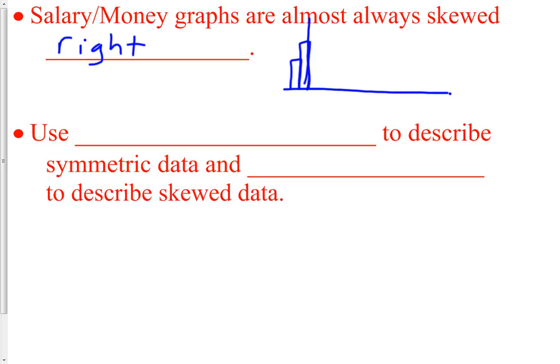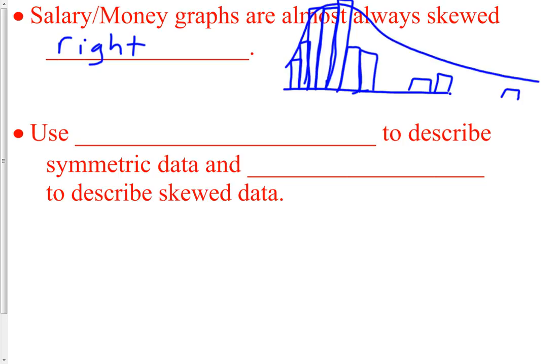Then there's going to be a lot of people that are kind of your average type worker, where they get paid a decent salary, nothing elaborate, but they get paid just fine. And then you get some more here, where the higher you get, now there's a few millionaires and a very select few billionaires. So this data is going to be skewed to the right.